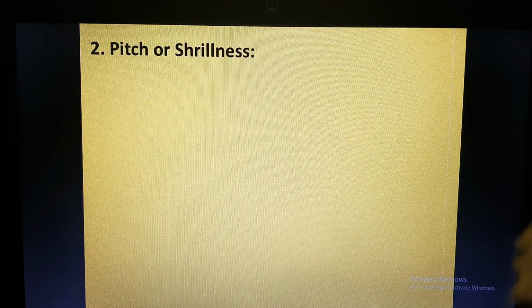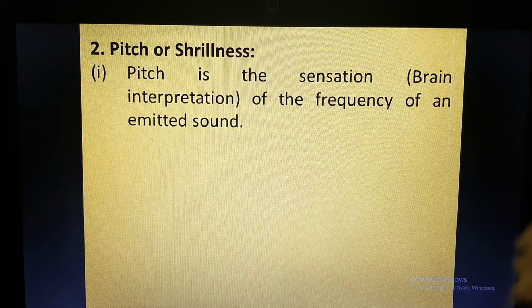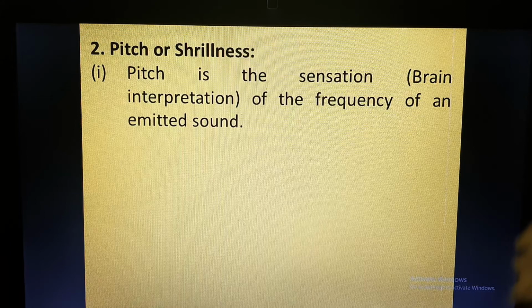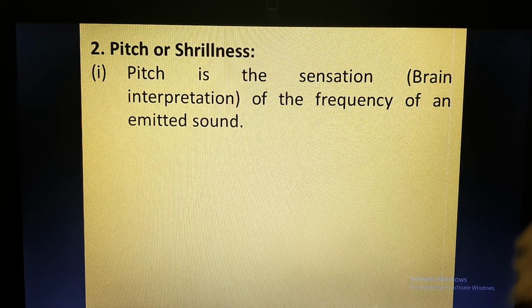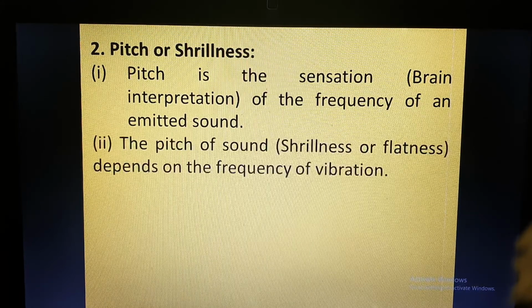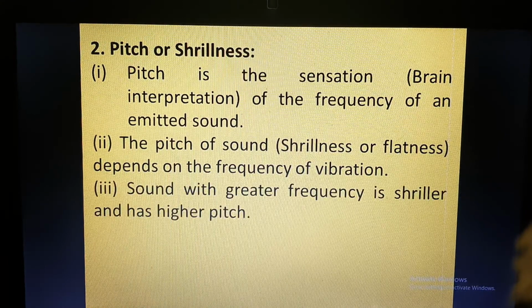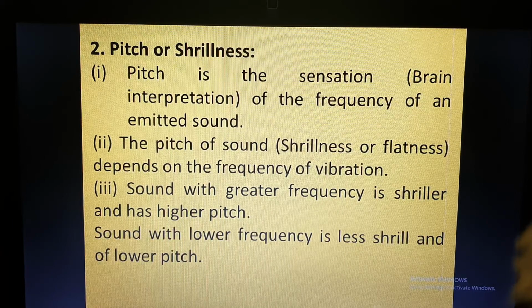Now we will see pitch or shrillness. The second property is pitch. Pitch is the sensation of the frequency of an emitted sound. Pitch is like when the sound is very irritating, or very sharp. The pitch of sound, or shrillness or flatness, depends on the frequency of the vibration. So the greater the frequency, the shriller the voice, or the higher the pitch.